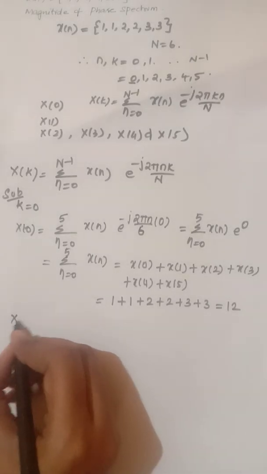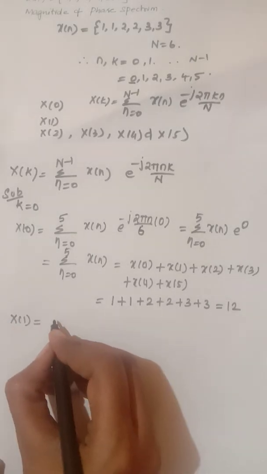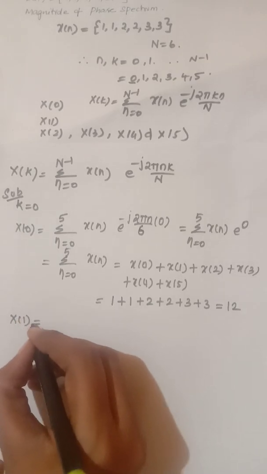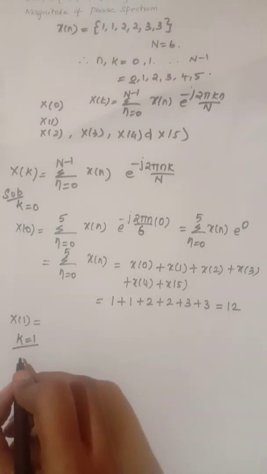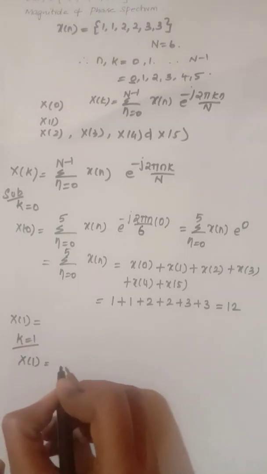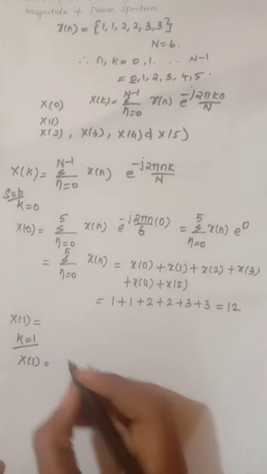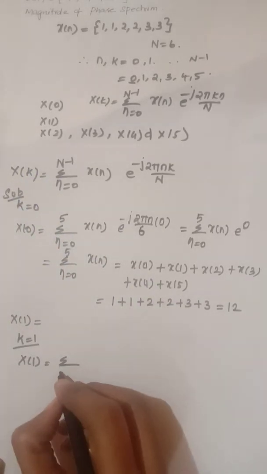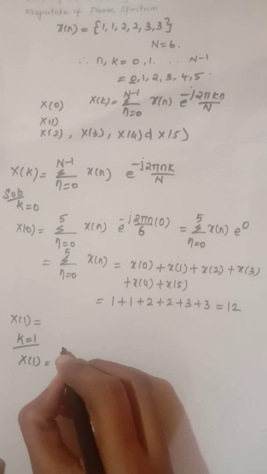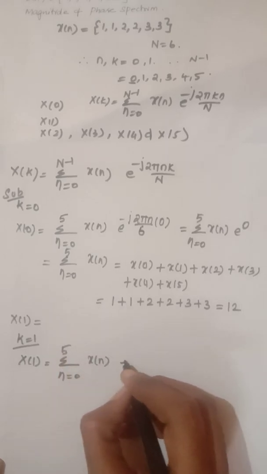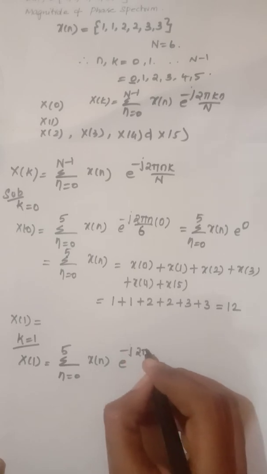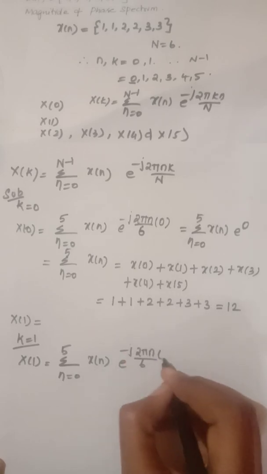Next we need to find x of 1. Similarly, we proceed with the same procedure. In order to find x of 1, we substitute k equal to 1. So you will get summation n equals 0 to N minus 1, which is 5, x of n e power minus j 2 pi n by 6 into 1.